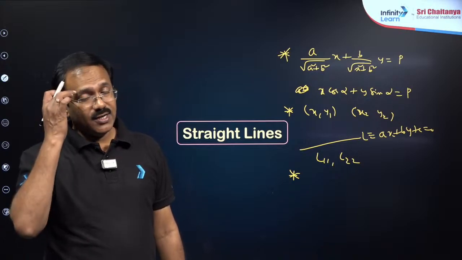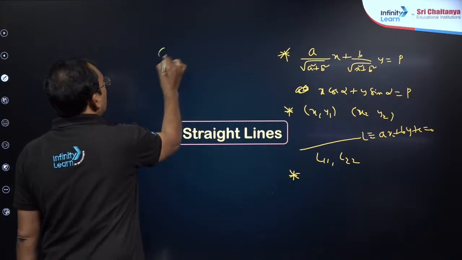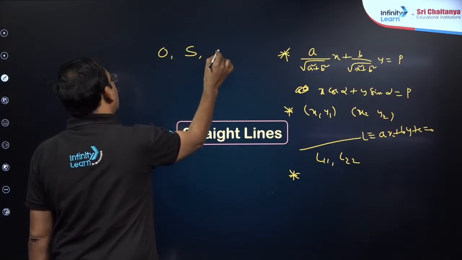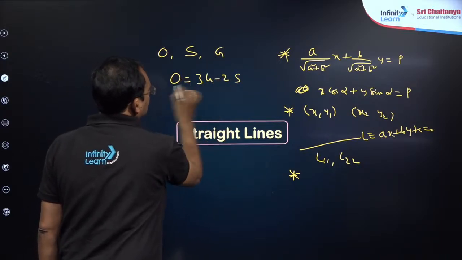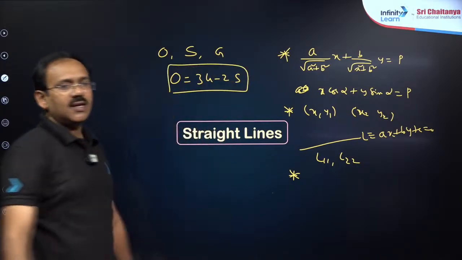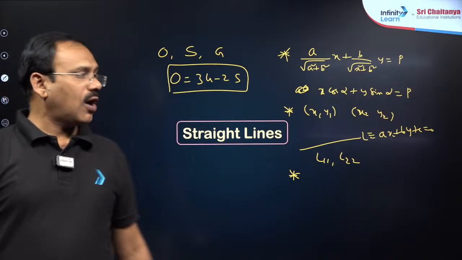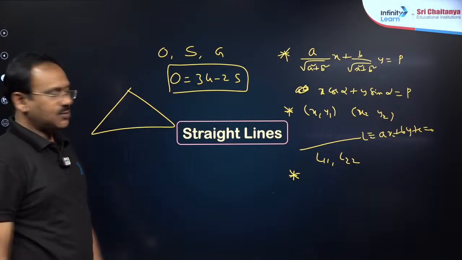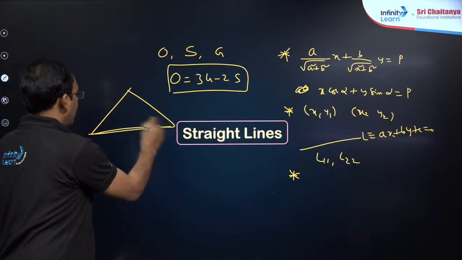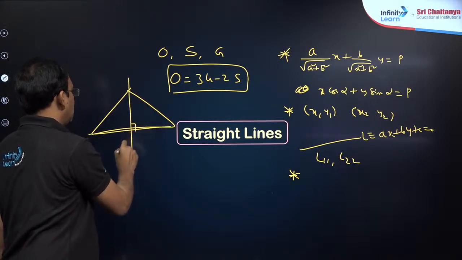And most importantly, dear students, the relation between orthocenter, circumcenter and centroid: O is equal to 3g minus 2s. It's very, very important; questions are being given on this, my dear friends. The orthocenter is the point of concurrence of altitudes; you can take a line perpendicular to this passing through this altitude.